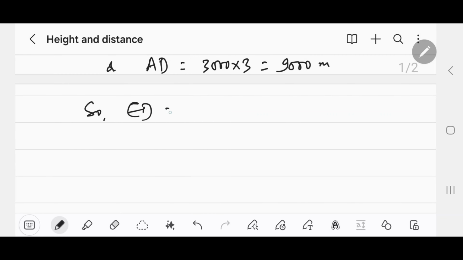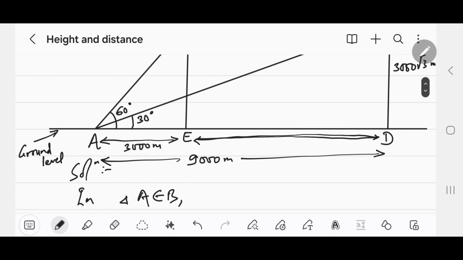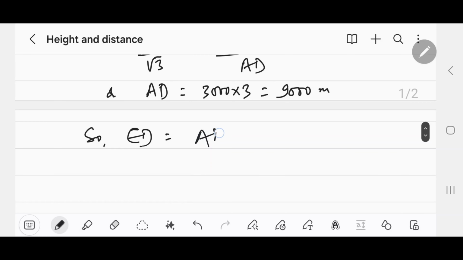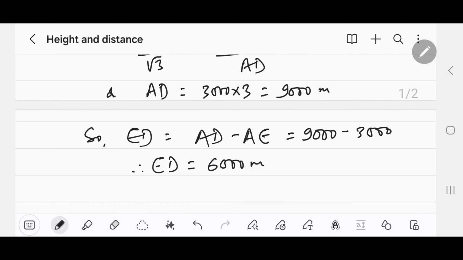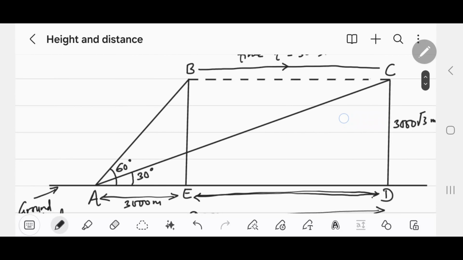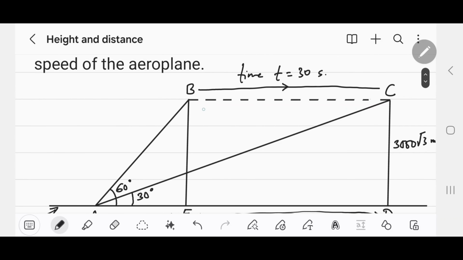Now we can get the ED. So ED equals to this part, ED equals to AD minus AE. AD is 9000, AE is 3000. Therefore, ED equals to 6000 meter. It means BC equals to ED equals to 6000. That is, the plane traveled 6000 meter distance within 30 seconds.